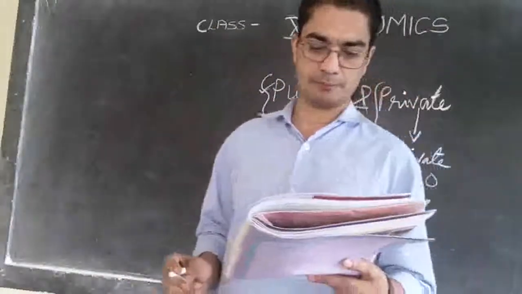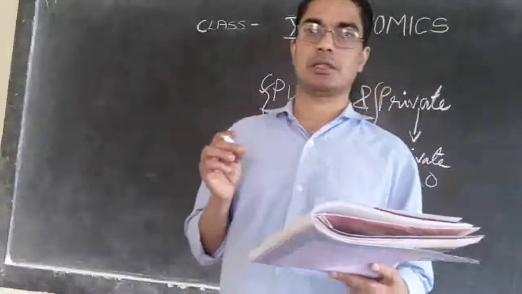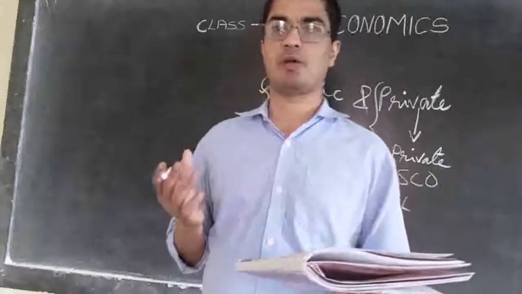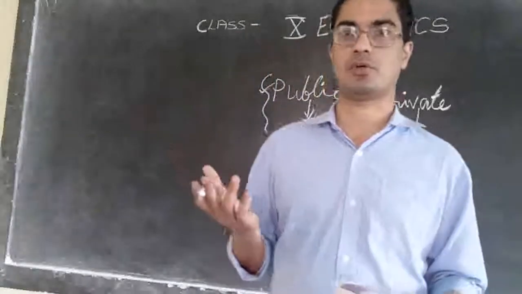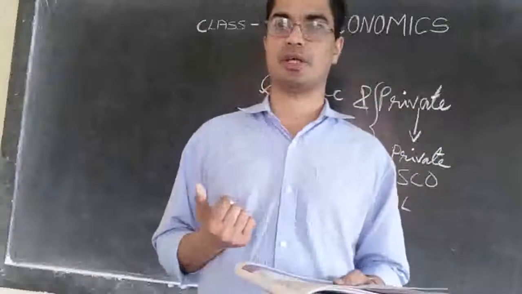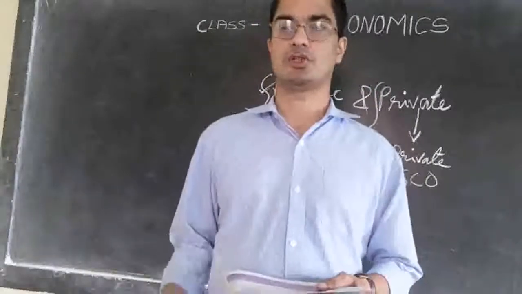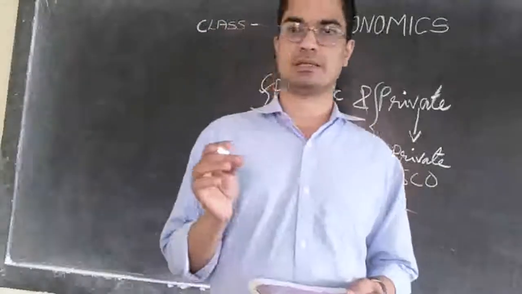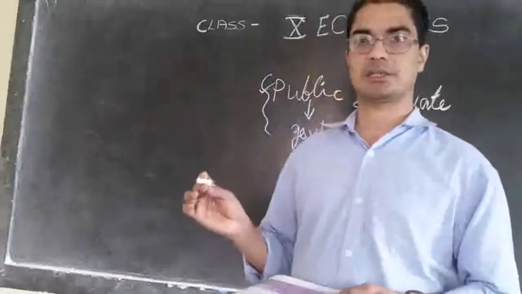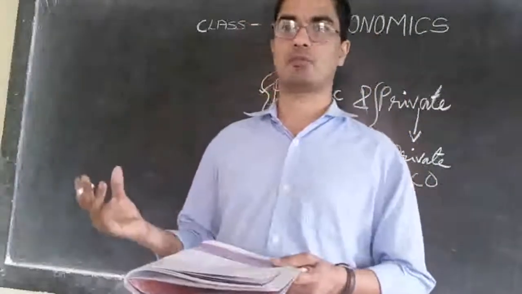Then we can say that it is the tertiary sector that is providing more economic growth or economic production, service production, providing more GDP. In the primary sector more people are working but their income is less, GDP is less. But in the tertiary sector fewer people are working but they are providing more GDP.